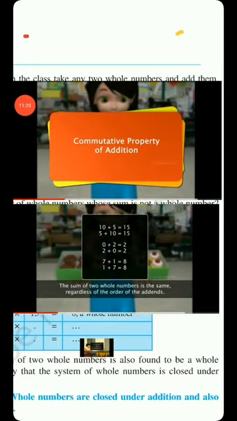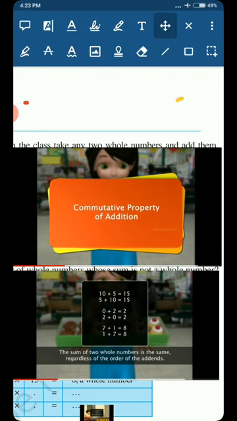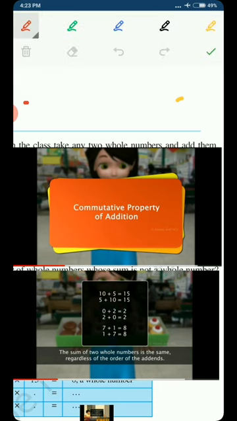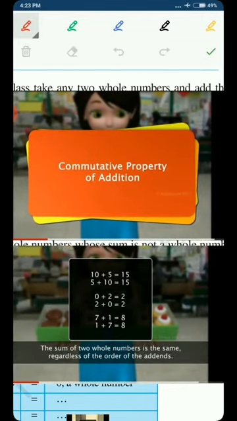Now let's see the same property, the commutative property, for the second operation, that is addition. What we will see is, when we are adding two whole numbers and change the order of the addition, is the answer affected, and is the answer a whole number? Both things we have to see.